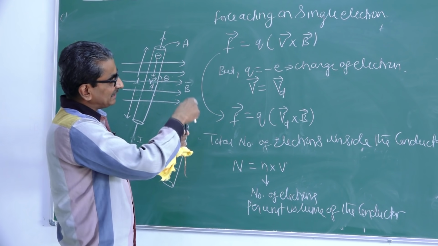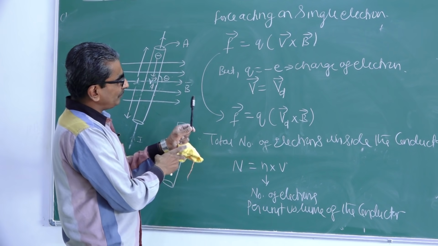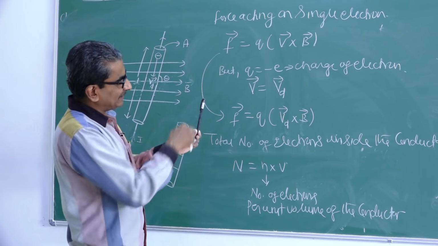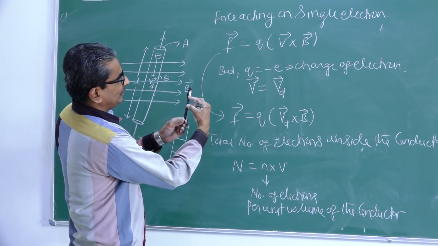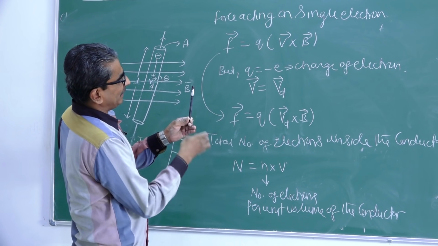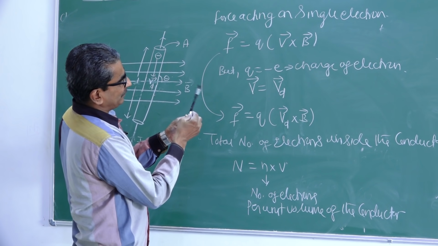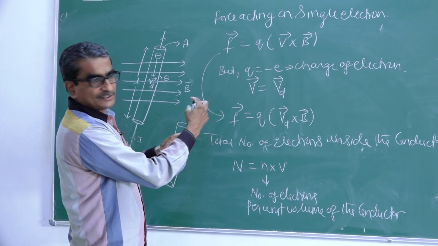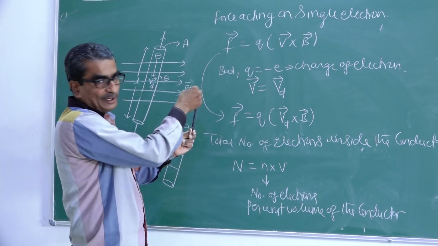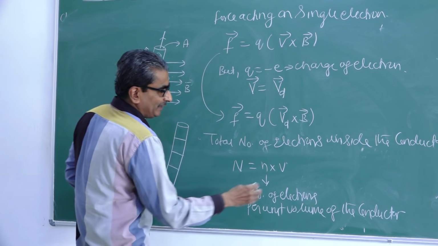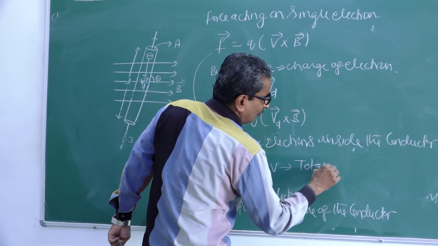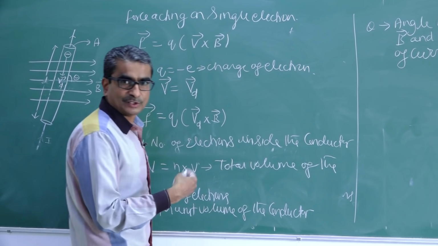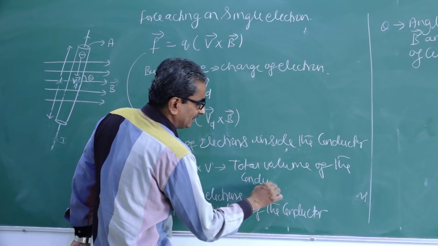Like this, in this entire conductor, there are too many unit volumes. Volume, another volume, another volume. I can divide it into a number of unit volumes. So, the number of electrons per unit volume is multiplied by the entire volume. So, V is the total volume of the conductor.